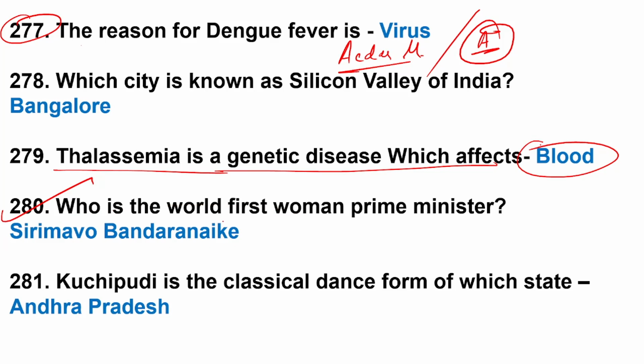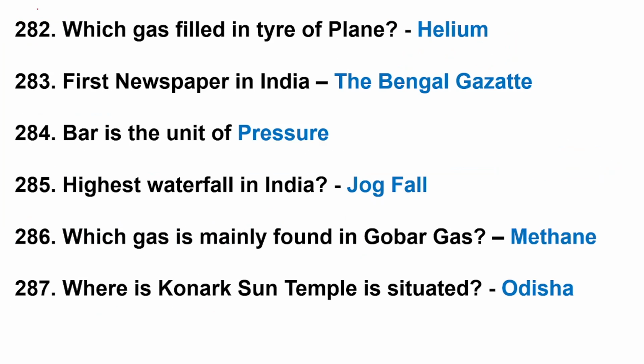Sirimavo Bandaranaike. She was Sri Lanka Prime Minister first, in 1960. Kuchipudi is classical dance form of which state? Andhra Pradesh. Which gas is filled in a tire of plane? Helium is correct. First newspaper in India, Bengal Gazette.